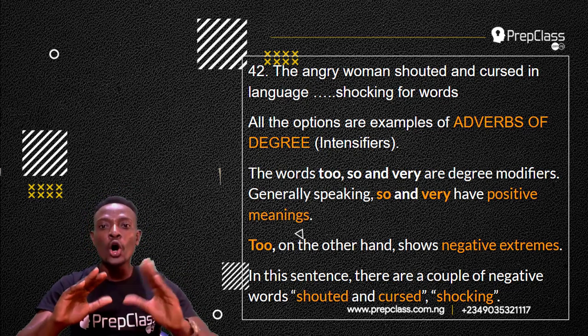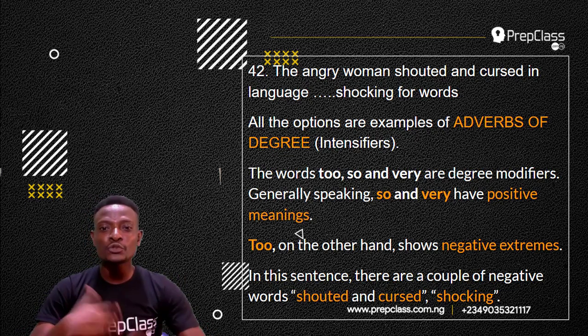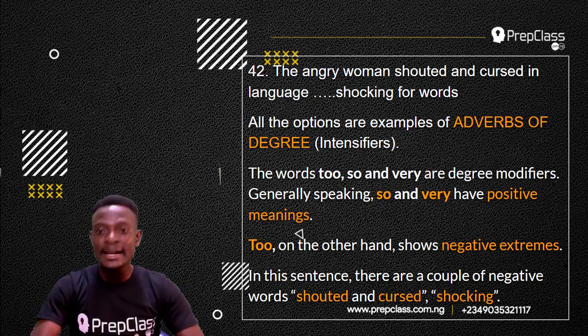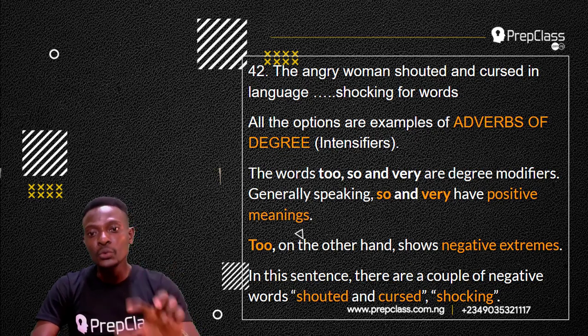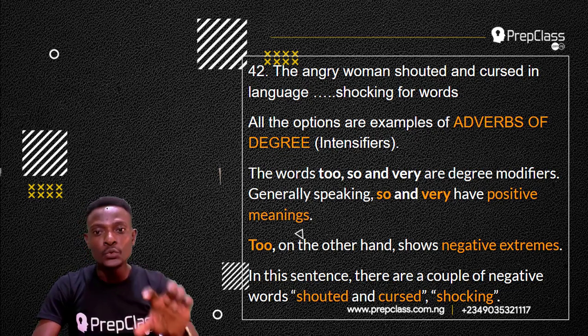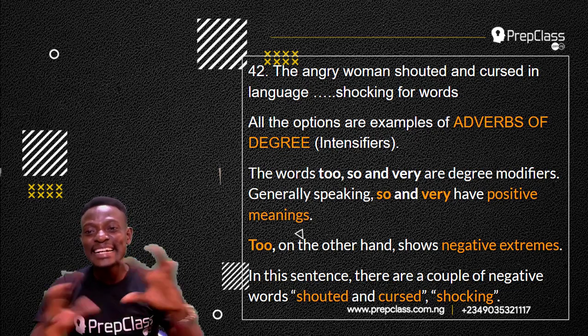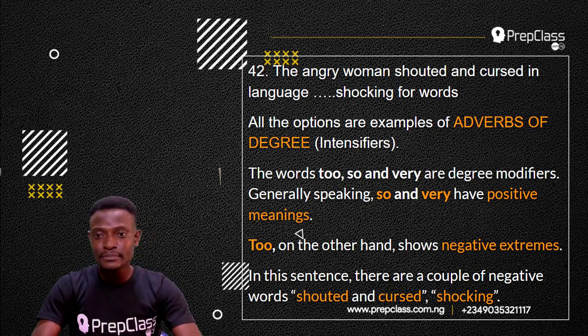Now, all the options are examples of adverbs of degree. They are used to show degrees. They are called intensifiers. The words too, so, and very are degree modifiers. They show to what degree, to what extent.